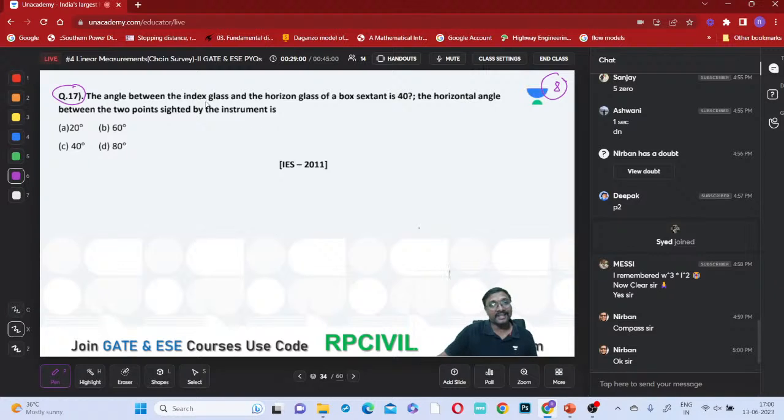The angle between the index glass and the horizontal glass of a box sextant is, which one? This is 40 degrees. The horizontal angle between the 2 points sighted by the instrument is the same, right? This box sextant is based on which principle? Somewhere we have mentioned it. This is a double reflection. So what is the meaning of this double reflection?